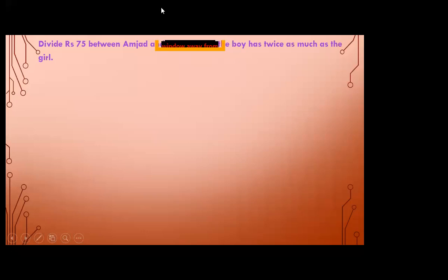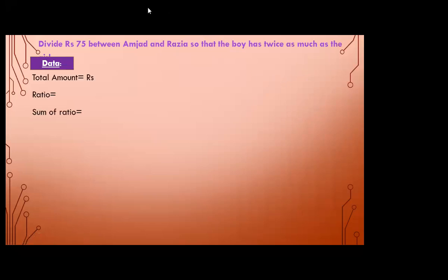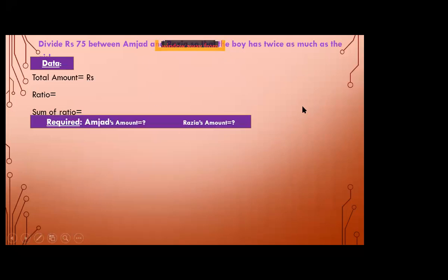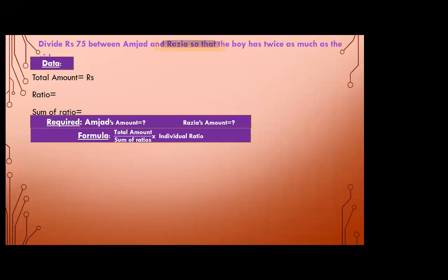At the same time, I'm going to take your attendance. Write down the data. The first heading will be of data. Then write down the total amount, ratio, sum of ratio. Then write down what is required in this question: Amjad's amount and Razia's amount. Write down the formula in the next line: total amount over sum of ratio into individual ratio. Then start with the solution.